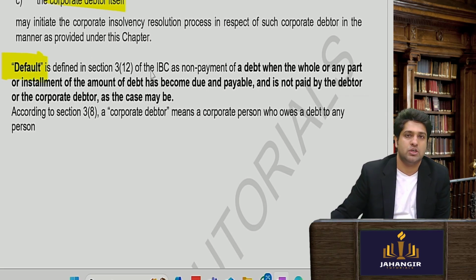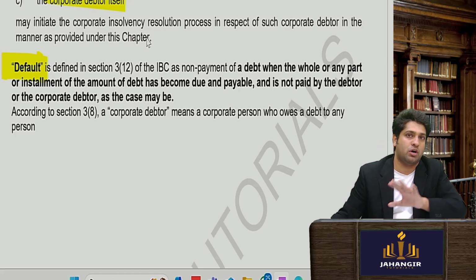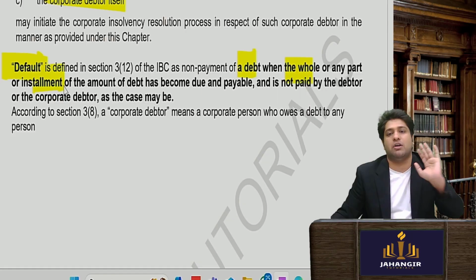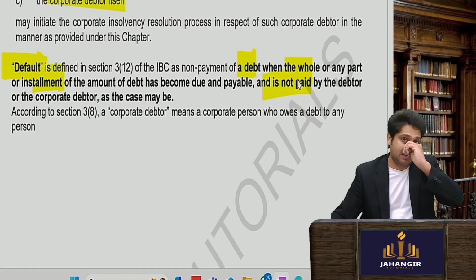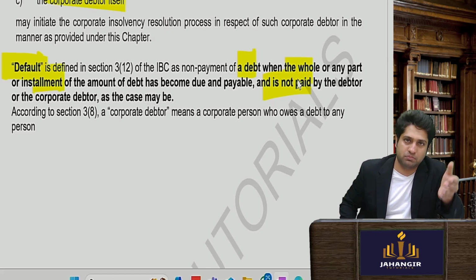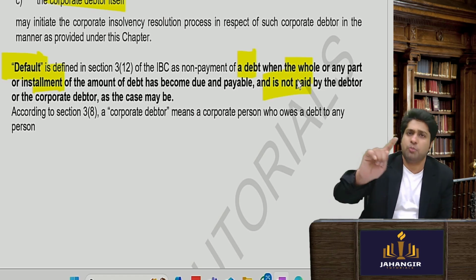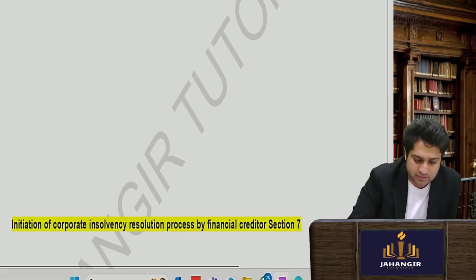What do you think? And does the default amount include the interest amount or only the principal we are counting? So the answer is a debt, whether whole or any part or installment, any part or installment is not paid. Obviously it means any part of the debt, and debt includes interest. So even if you have not paid one EMI, CIRP can be started against you. Second, provided the 1 crore threshold should be there. Then only it will be there.